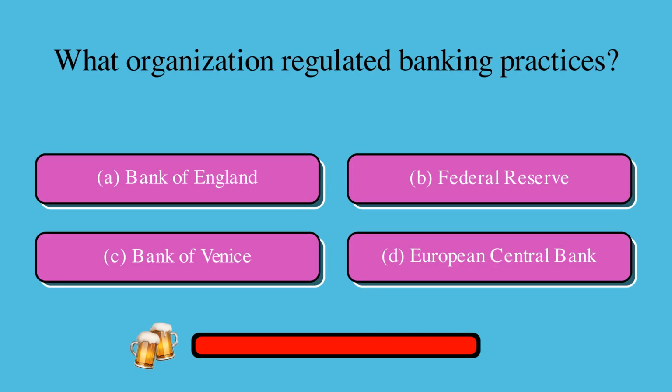What organization regulated banking practices? Is it A, Bank of England, B, Federal Reserve, C, Bank of Venice, or D, European Central Bank? The correct answer is C, Bank of Venice.